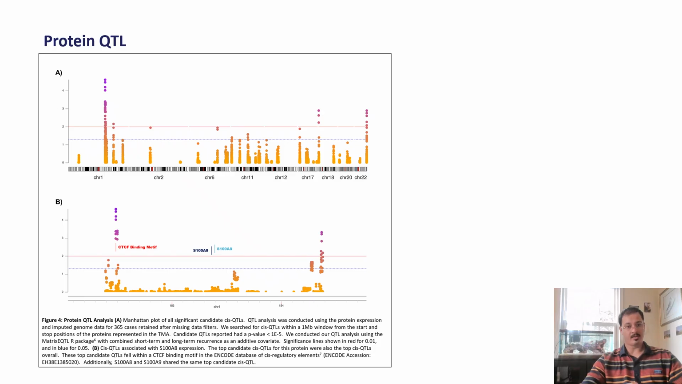Interestingly, the top candidate QTL for S100A8 was also the top candidate QTL for S100A9. I think that there is some support that bolsters the idea that there's something going on here with the regulation of these two proteins. These are preliminary results. We haven't yet included all the significant clinical features that were included in the differential expression analysis, but these genetic modifiers of recurrence may serve as potential biomarkers of recurrence or as potential therapeutic targets.